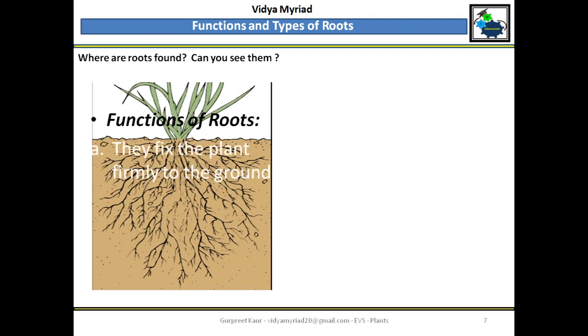Number 1, they fix the plant firmly to the ground. They bind the soil, meaning they hold the soil together. They absorb water for the plants. You give water to the plants, where does it go? In the soil. And in the soil, what is there? Roots are there. So roots absorb water from the soil and give it to the stem, and then the stem carries it to the various parts.